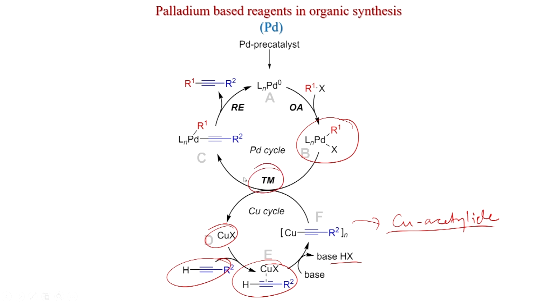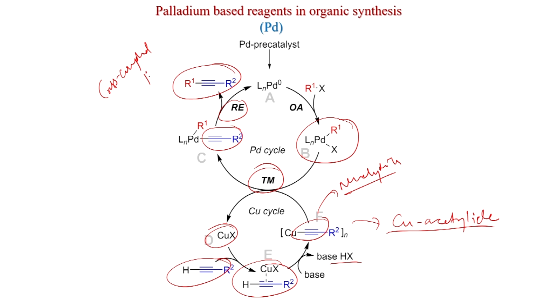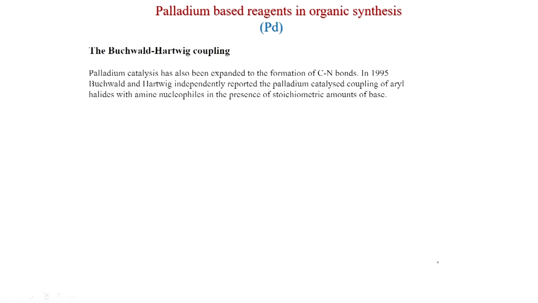Earlier we have seen zinc, magnesium, now we will see copper. So, this is a nucleophile, this attacks the palladium now and you get this one. After reductive elimination you get the alkyne, that is the cross coupled product, and the palladium you get will react again under oxidative addition. So, two catalytic cycles are present, one is the copper cycle, another is the palladium cycle. So, copper's main role is to make the copper acetylide from the alkyne.